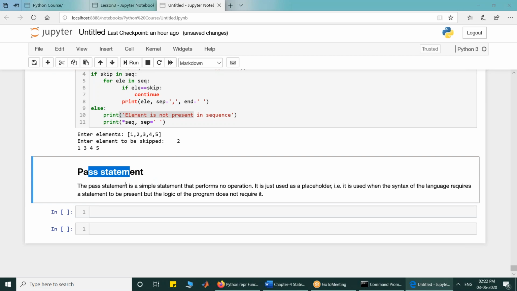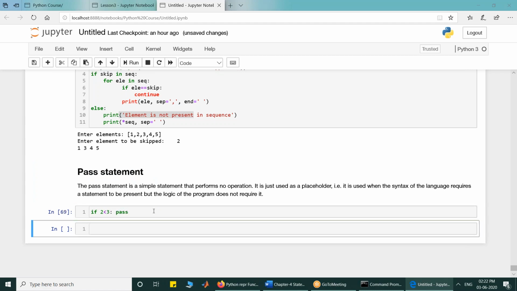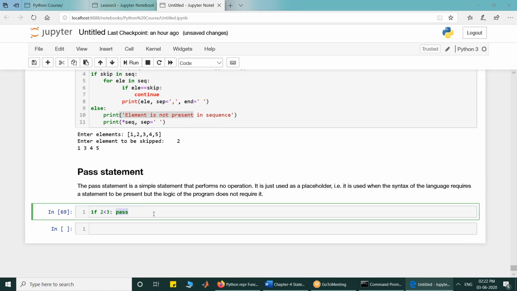The pass statement is the null statement. If you write anything and just say pass, it will not do anything. So if you write if 2 is less than 3 and pass, it will not do anything. Pass is just a null statement. Wherever you want a statement to be there, but you do not want to perform anything, you can make use of the pass statement.